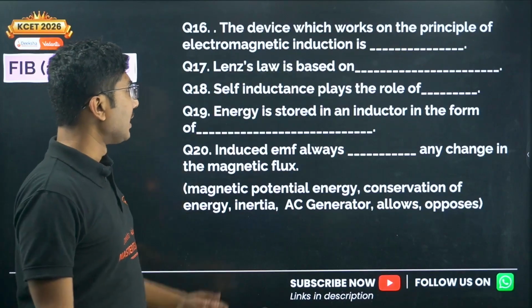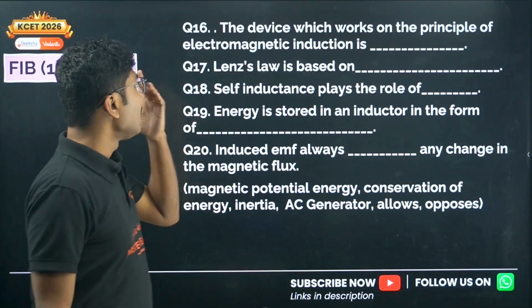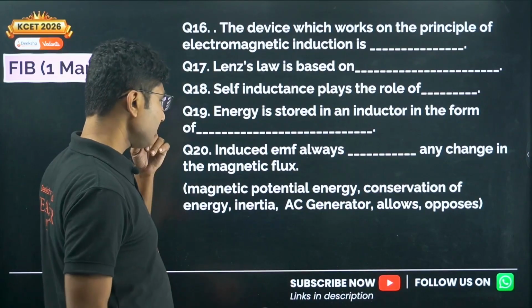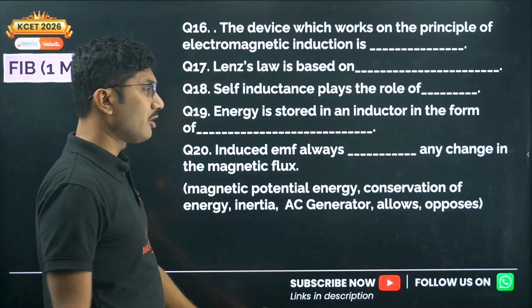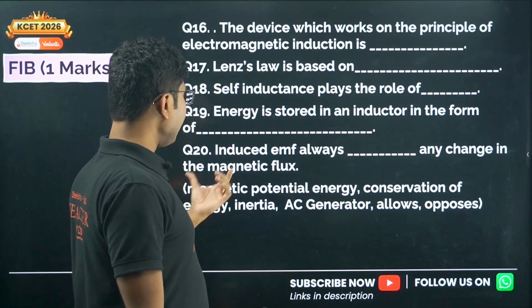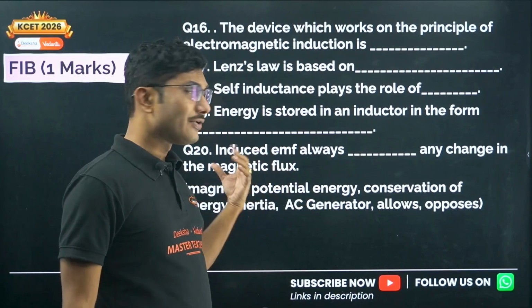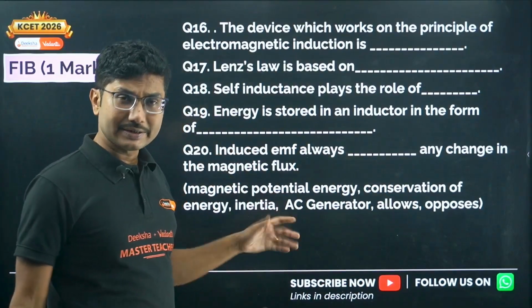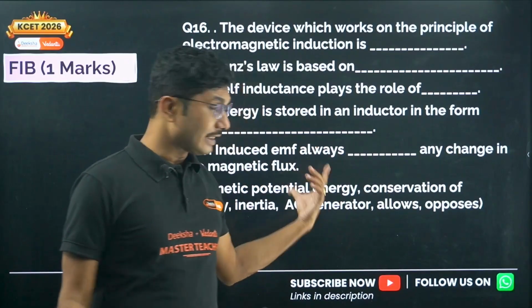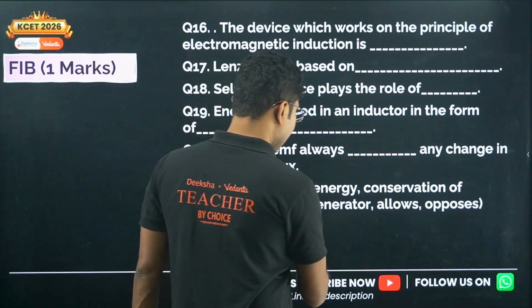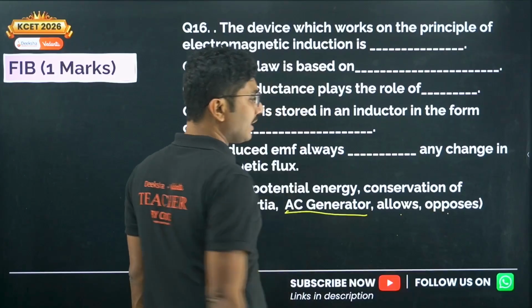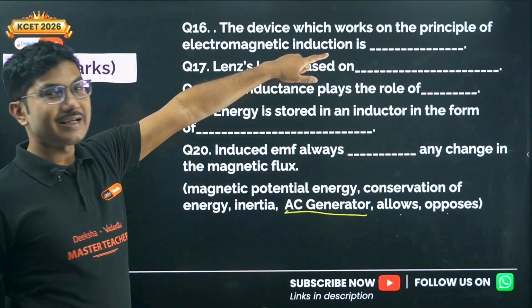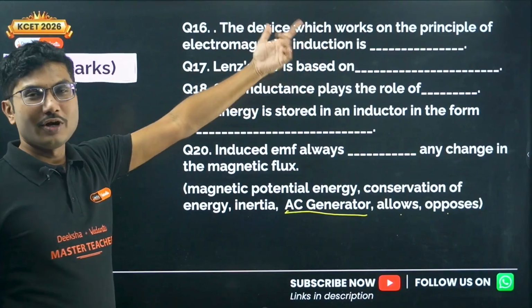Now you have to solve fill in the blanks questions. The device which works on the principle of electromagnetic induction is. So which device works on the principle of electromagnetic induction? Let's see. Magnetic potential energy, is it a device? It's not a device. Conservation of energy, is it a device? Not a device. Inertia, is it a device? Not a device. AC generator, is it a device? Yes, it is a device. Is there any other device mentioned here? Allows and opposes, again not a device. So only AC generator is a device. So it's an easy answer. Even if we don't know, we can guess the answer.